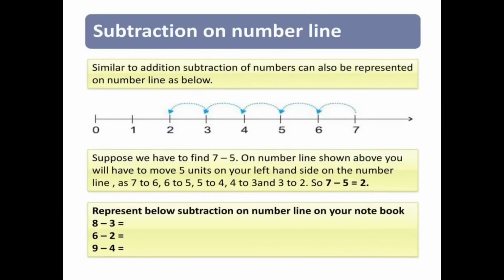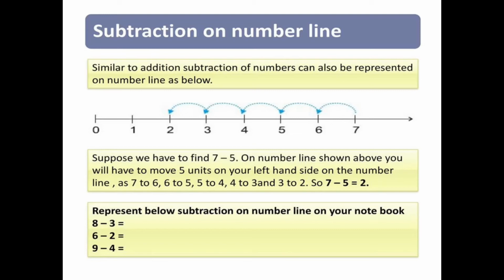Next topic is subtraction on number line. Now students, similar to addition, subtraction of numbers can also be represented on the number line as shown below. Suppose we want to find the difference between 7 and 5, that is 7 minus 5.